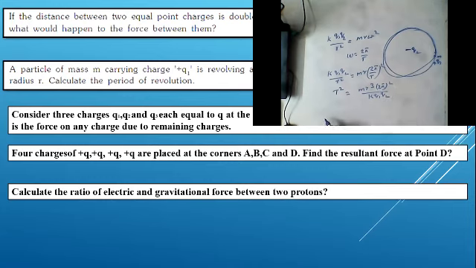Now we can write k is equal to 1 by 4 pi epsilon.